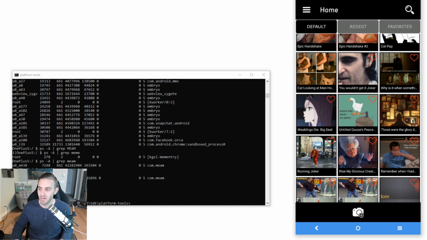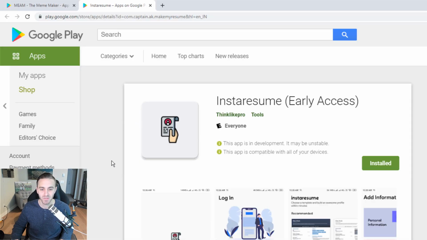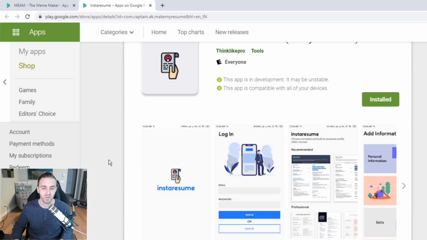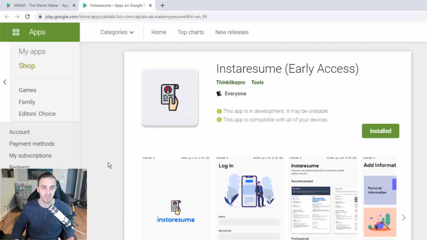The next one here is InstaResume. Let's open it up on the App Store here. This is an app that allows you to create a resume and then print it out. It's a really cool tool because everybody needs to make resumes. I didn't actually print out the resume itself, but from what I saw, it worked quite well. If it works like it says it does, because I don't have a printer here at my office, it's definitely an effective app. So let's open the app up and take a look at it.